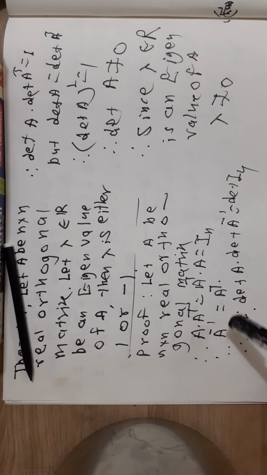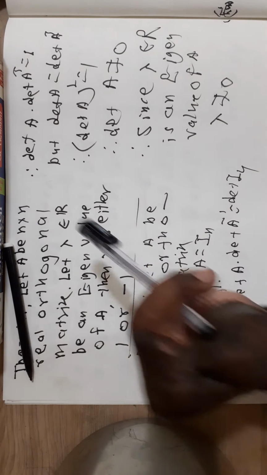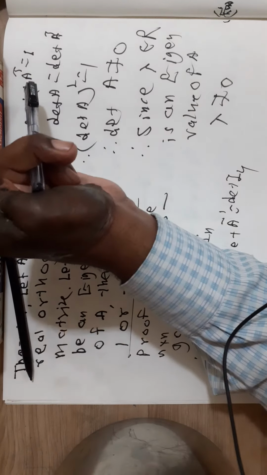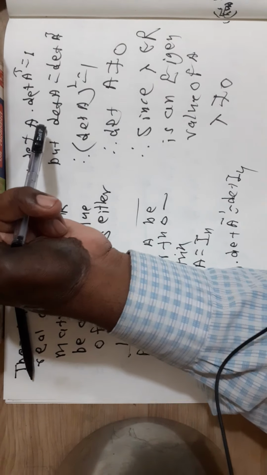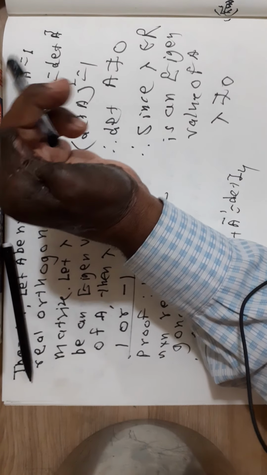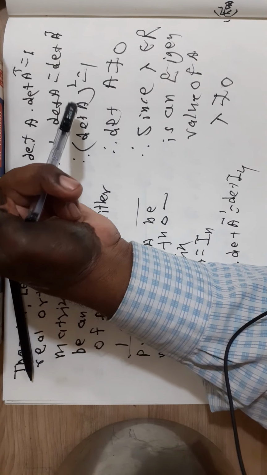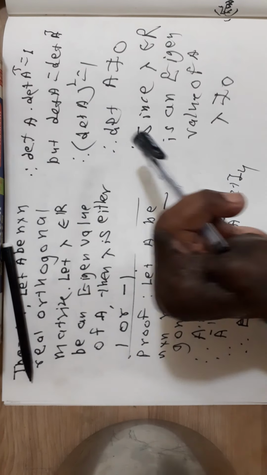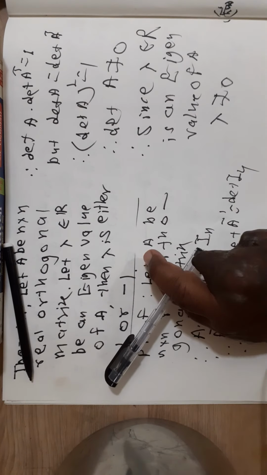Therefore, A inverse is equal to A transpose. Therefore, determinant of A times determinant of A inverse is equal to determinant of In. Therefore, determinant of A times determinant of A transpose is equal to 1. But determinant of A is equal to determinant of A transpose. Therefore, determinant of A square is equal to 1. Therefore, determinant of A is not equal to 0.